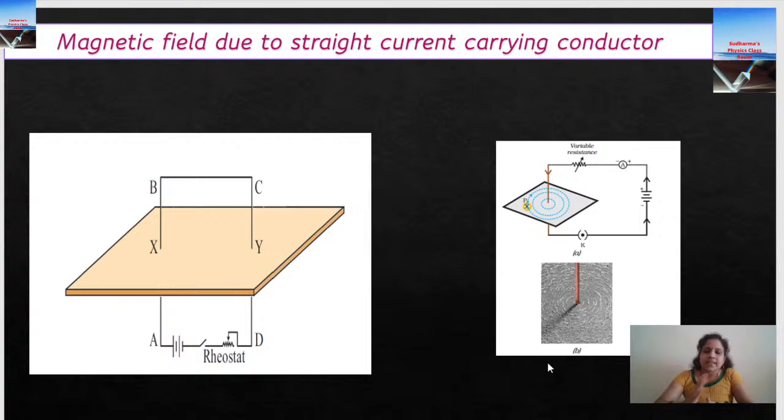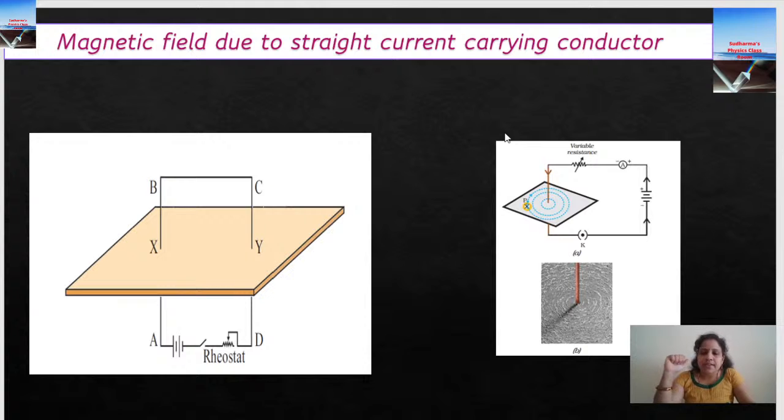So here, for a straight conductor, the magnetic field lines are circular in nature, concentric circles. We have to say they are concentric circles. Concentric circles means there are many circles with one common center. Okay, they are concentric circles. Then nearby the conductor, the strength will be more. And here you can see in the diagram, there is a direction shown, right?